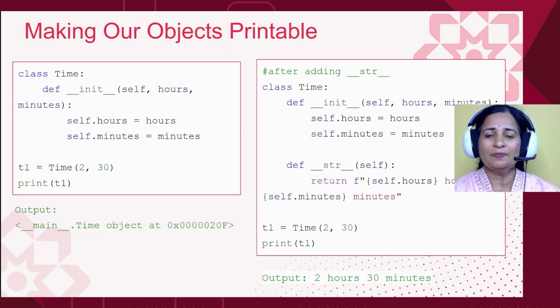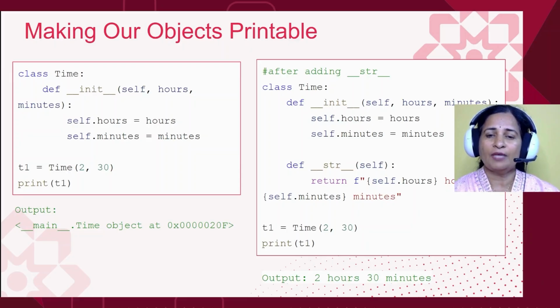This is because Python knows how to display those built-in types. It is trained to do so. There are predefined rules, but it doesn't know how to display our custom objects unless we tell it. We need to teach it what to do when it encounters custom types.